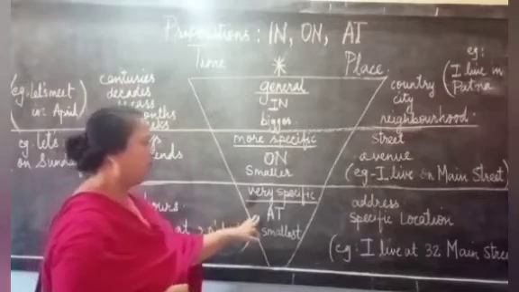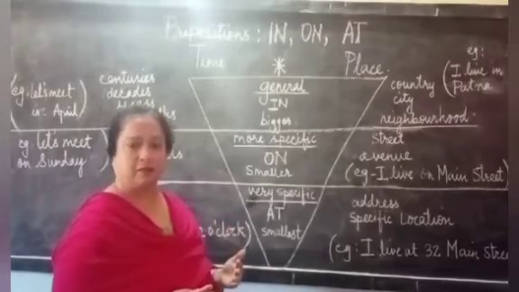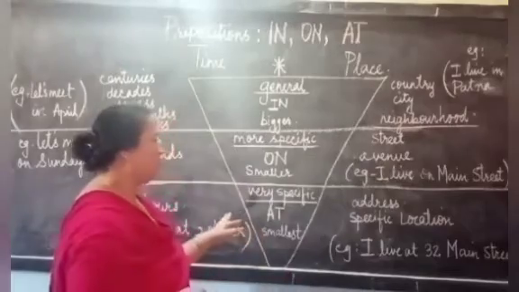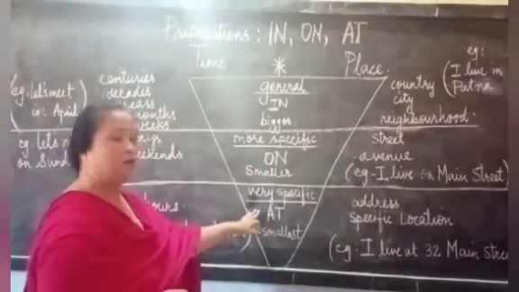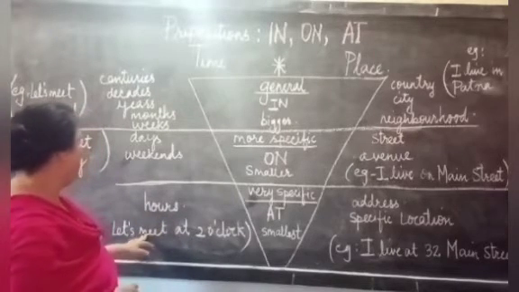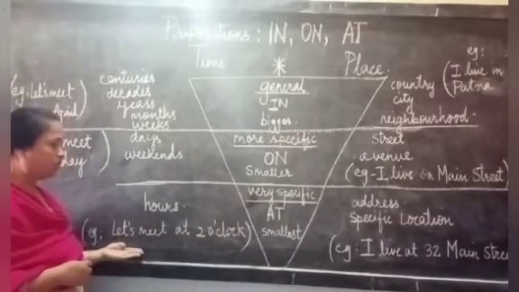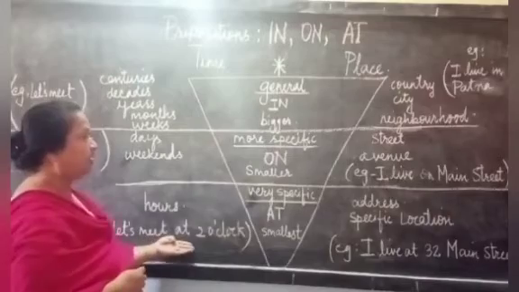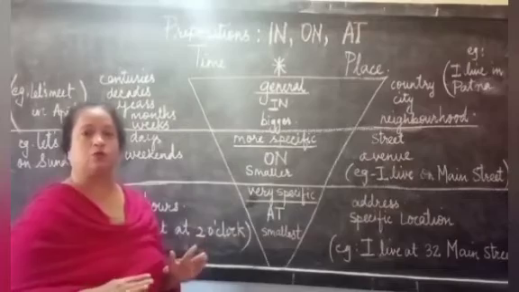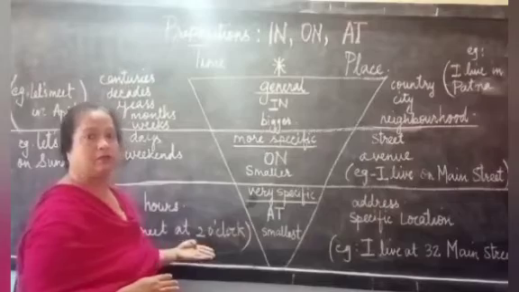Now children, when we use at for the preposition of time and place, we are very specific. That means we are very clear with what we want to say. So when we talk about the preposition of time using at, we talk about the different hours in the day. So for example, let's meet at 2 o'clock. So in this sentence, I have been very specific as to when I want to meet you, and the time for me to meet you is at 2 o'clock.